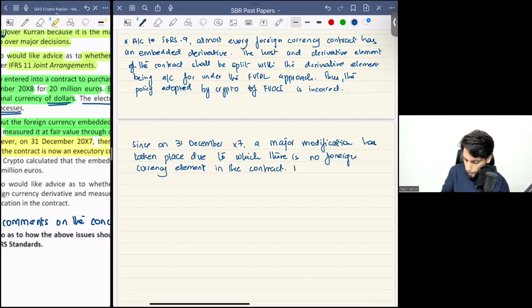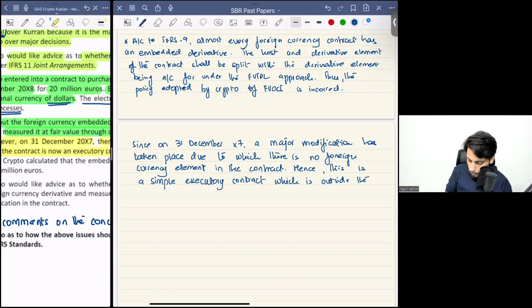Hence, this is a simple executory contract which is outside the scope of IFRS 9. This is outside the scope of IFRS 9. It should be treated in accordance with the relevant accounting standard, whatever deals with the purchase of electricity.